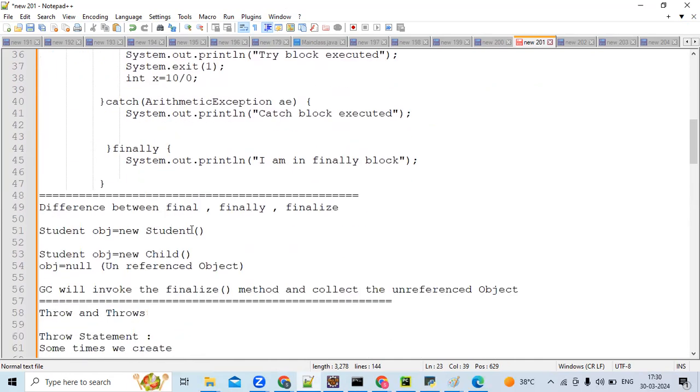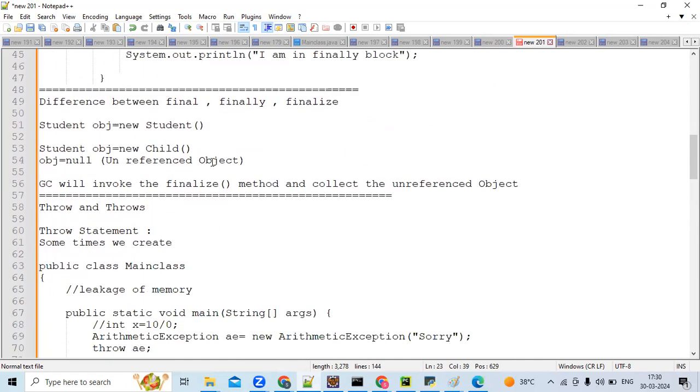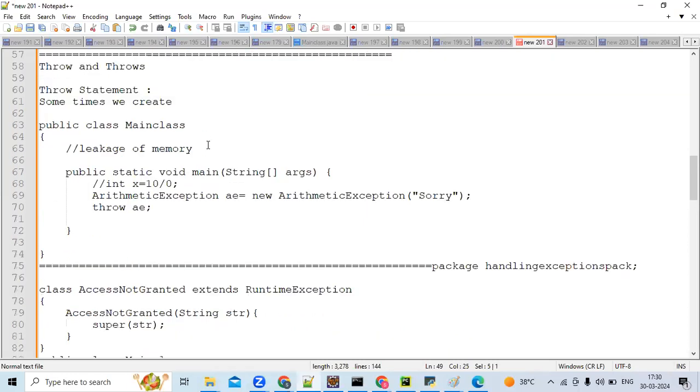I have also explained final, finally, and finalize. Yesterday someone told what final is. Final means final variable, final method, final class. Three things come into picture when it comes to final, right? And finally is just a block. And finalize is a garbage collector method, which I explained yesterday.